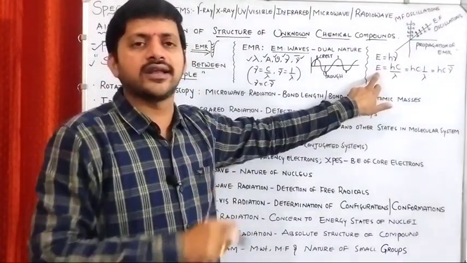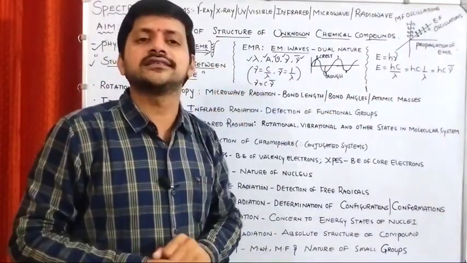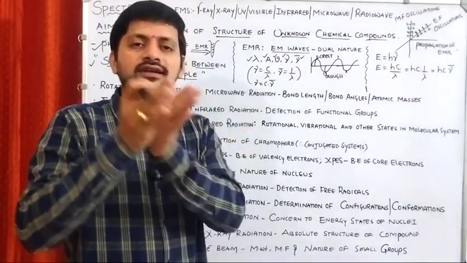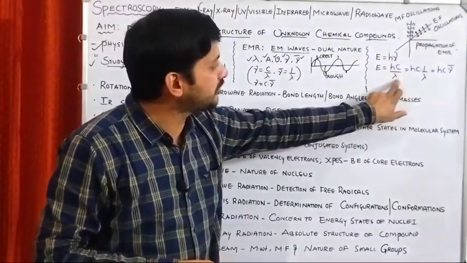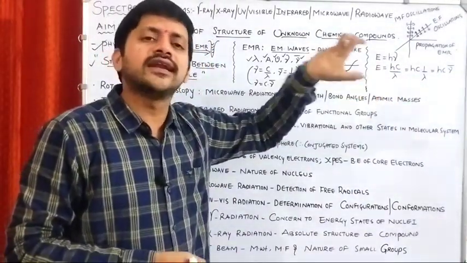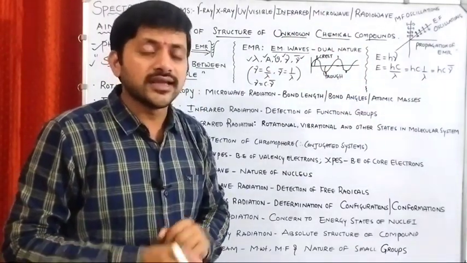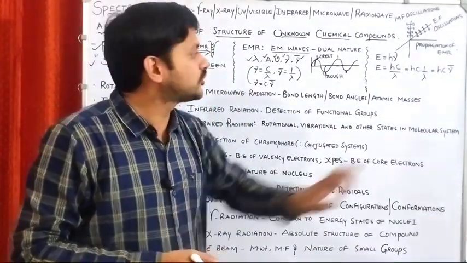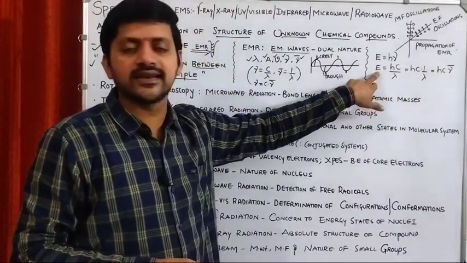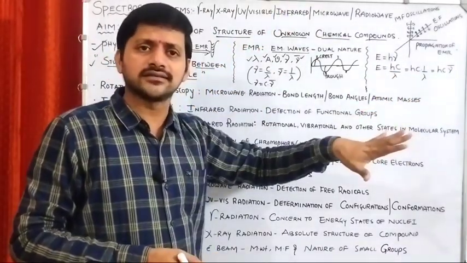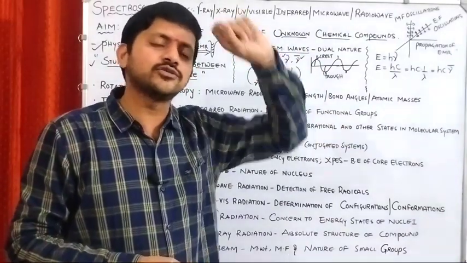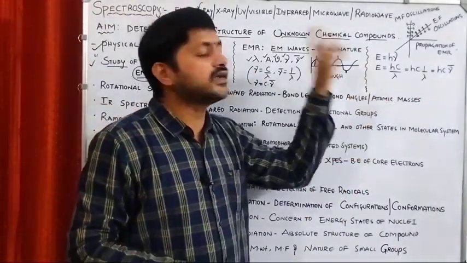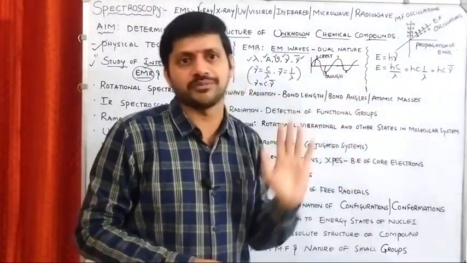Suppose in case of ultraviolet-visible spectroscopy, we will be discussing the wavelength, right? The particular wavelength of the radiation. It means that if you know the wavelength, what can we calculate? Energy. So indirectly we are calculating the energy. In case of infrared spectroscopy, we are using wave number. So using wave number means indirectly we are using energy. So in all cases, whatever component we are using in different kinds of spectroscopic techniques, indirectly we are talking about the energy only. That you need to remember.